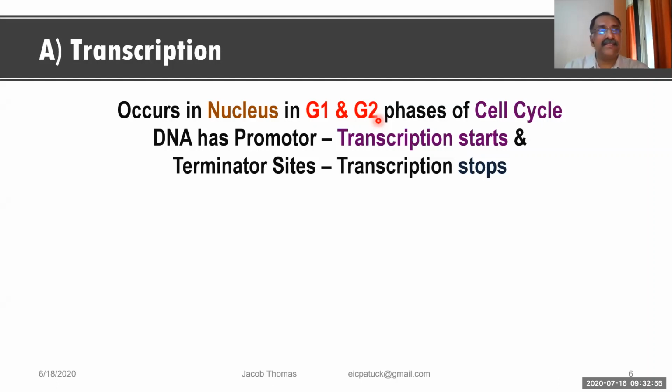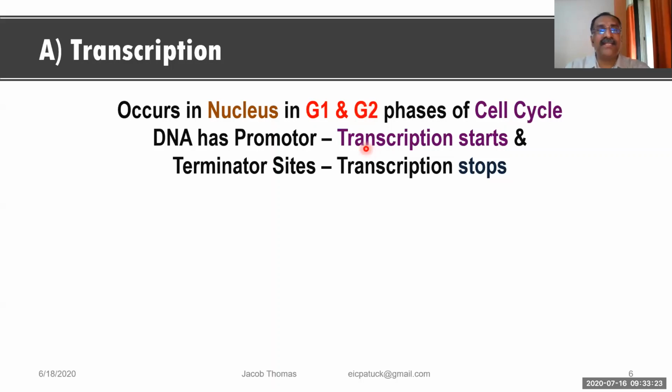In the interphase there is a gap 1 stage and a gap 2 stage. During these phases transcription takes place, because S phase means synthetic phase. During that phase the DNA is synthesizing, multiplying, replicating. But G1 and G2 are the two phases where transcription of DNA takes place. That means formation of messenger RNA from DNA takes place.